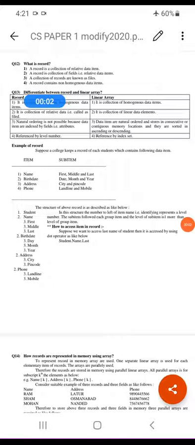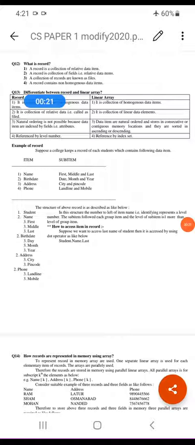Hello friends, in today's lecture we are going to learn about a new data structure called a record. A record is a collection of related data items. It is not a hierarchical data structure, but the data is heterogeneous. They are not homogeneous like in an array or a linked list, but they are related data items.